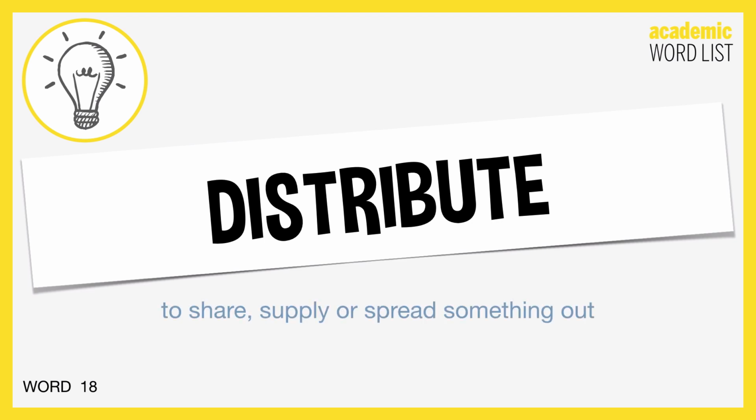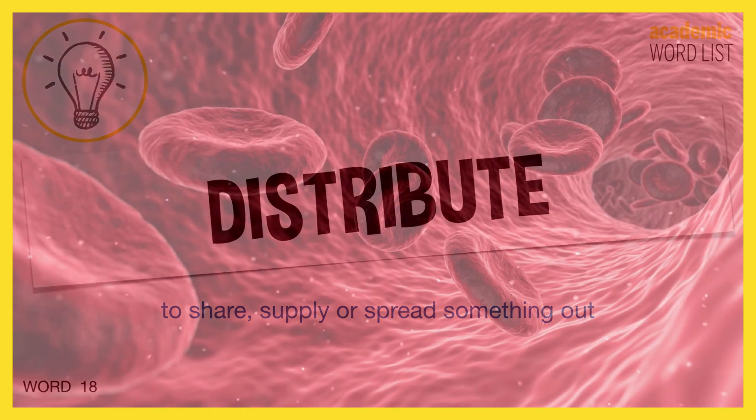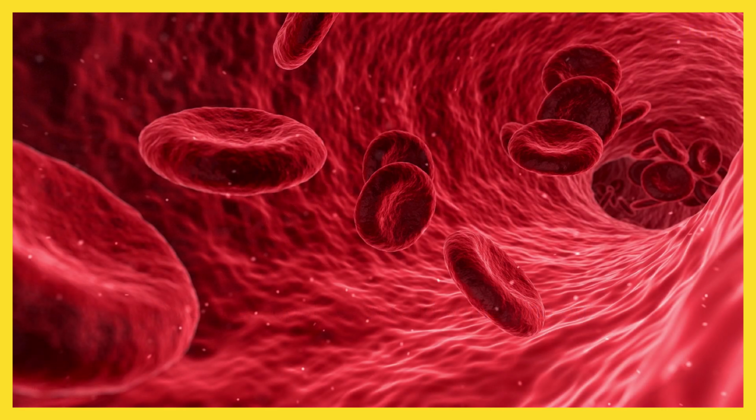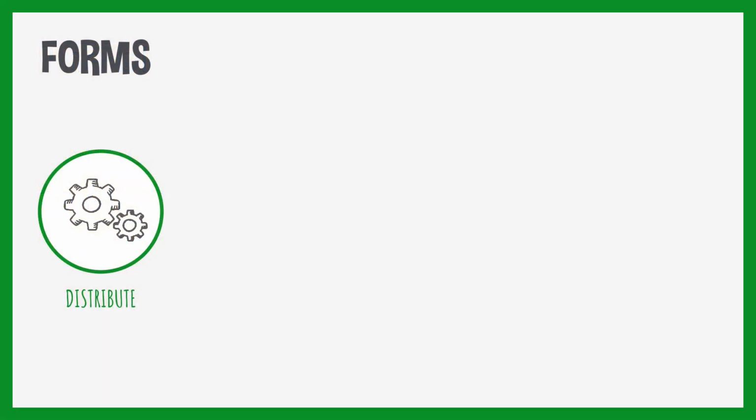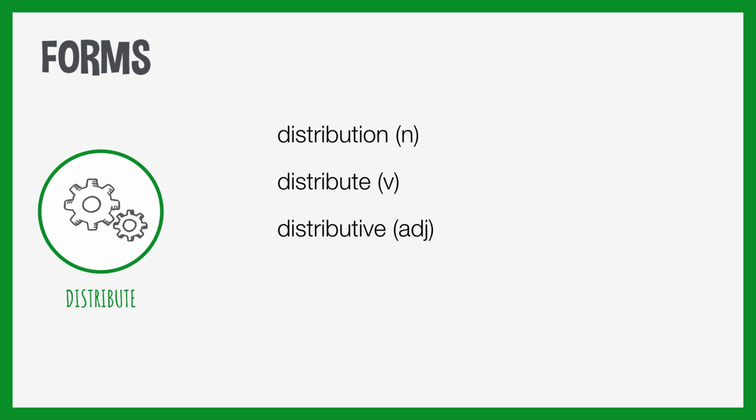Distribute. This means to share, supply, or spread something out. You can distribute lots of different types of things, including blood. The bloodstream serves to distribute oxygen to all the cells of the body, so it spreads oxygen all around the body to the cells. Here are some forms: distribution, distribute. Distributive is an adjective, not very commonly used though.